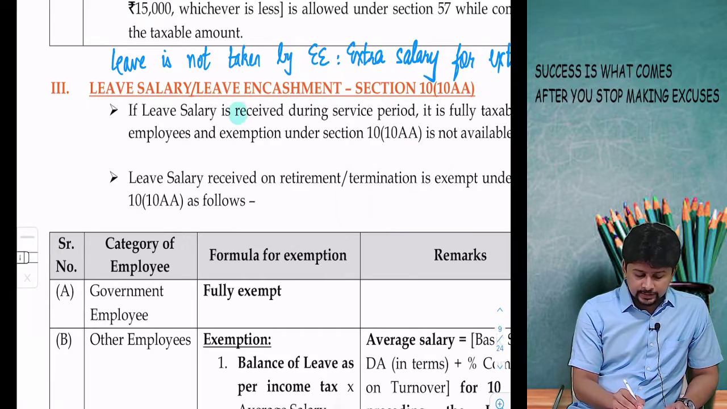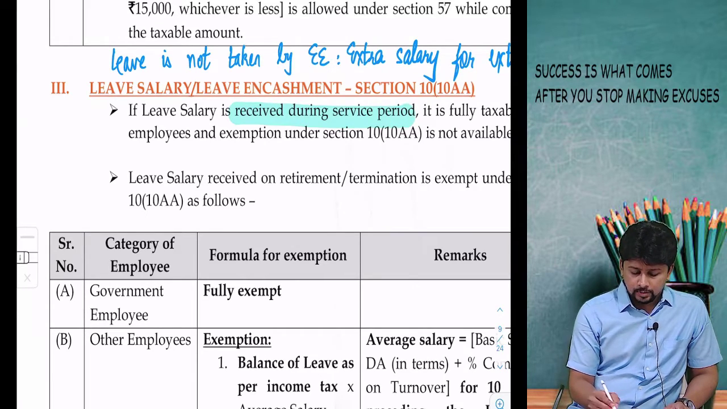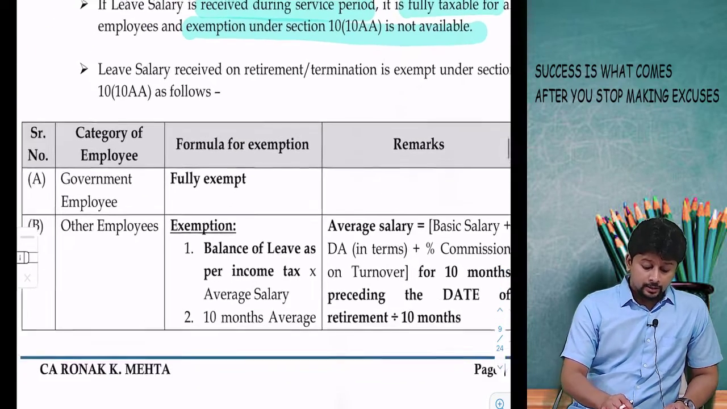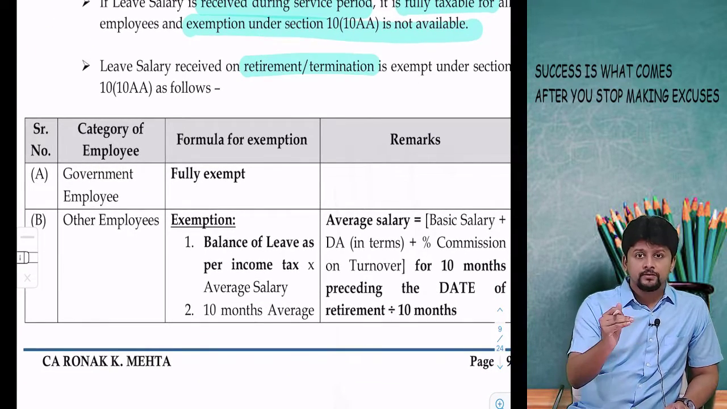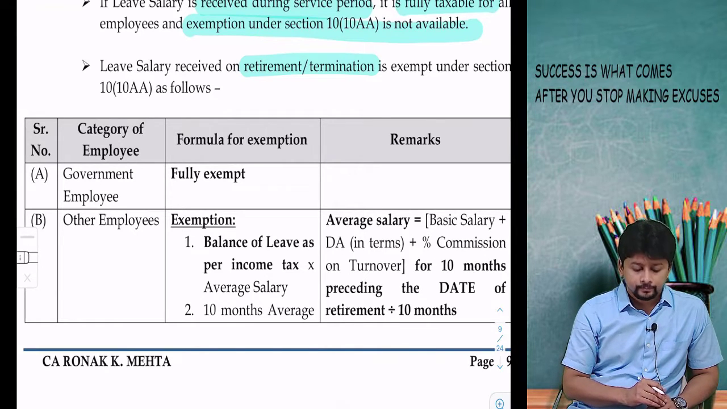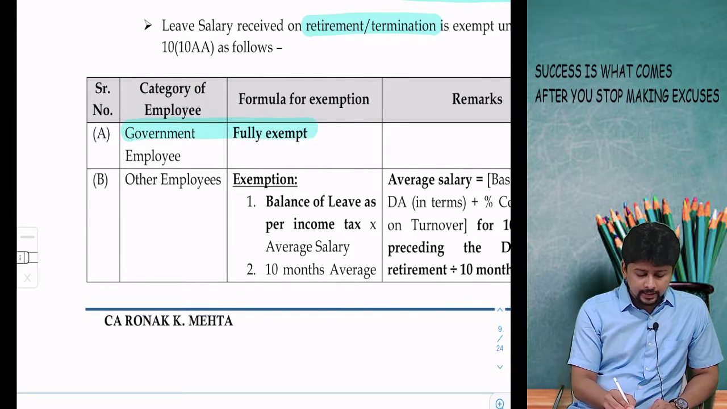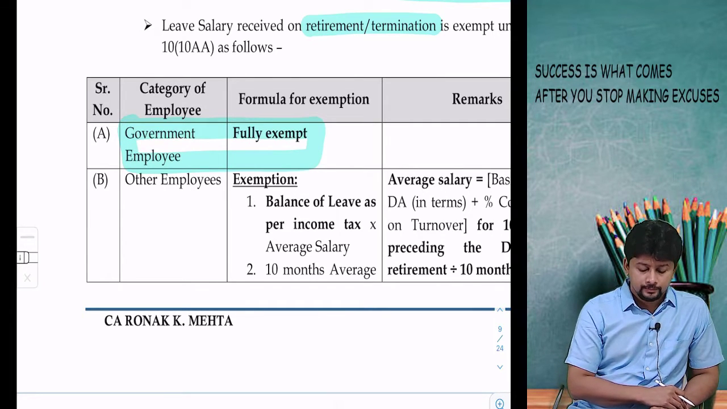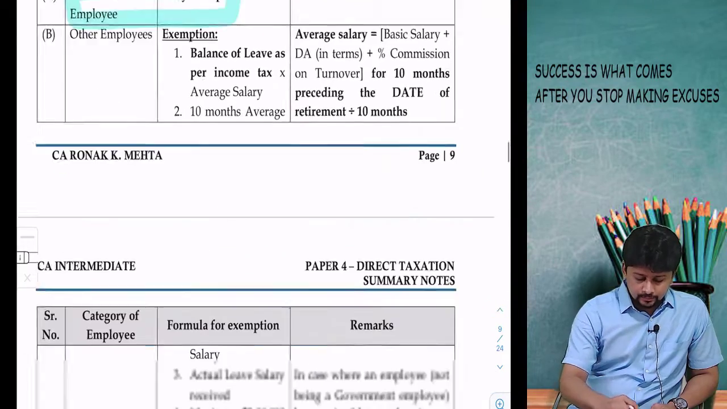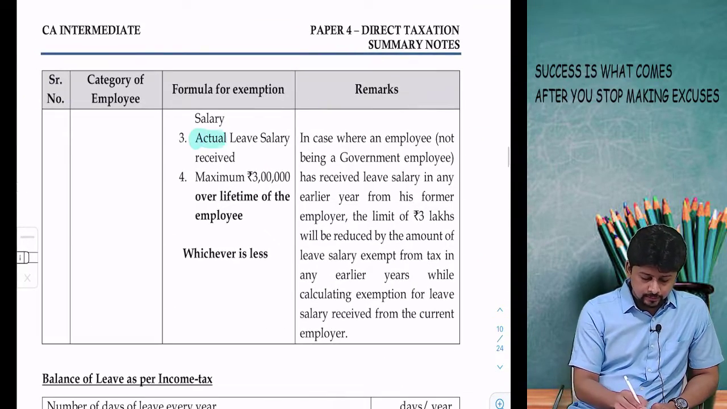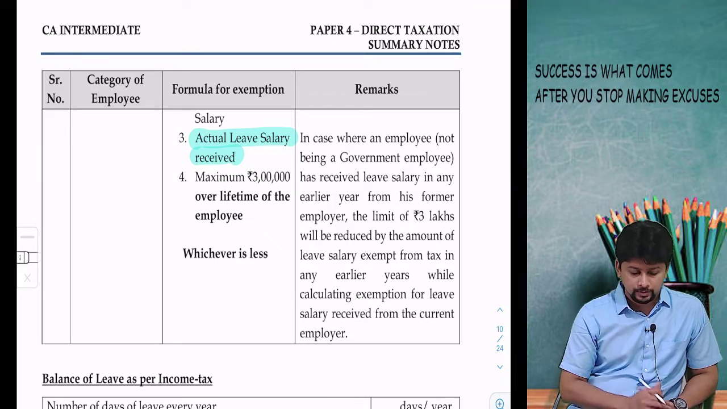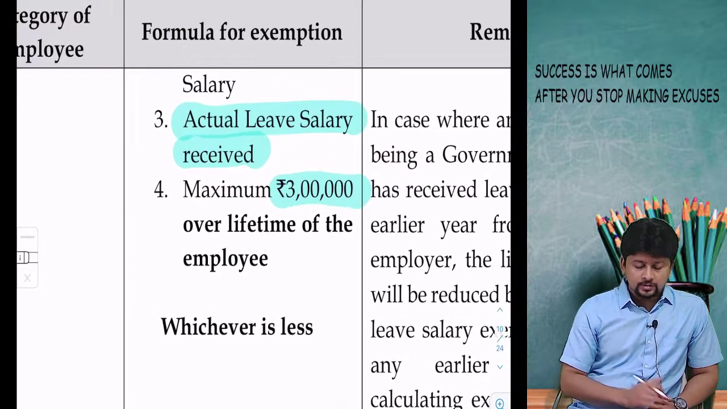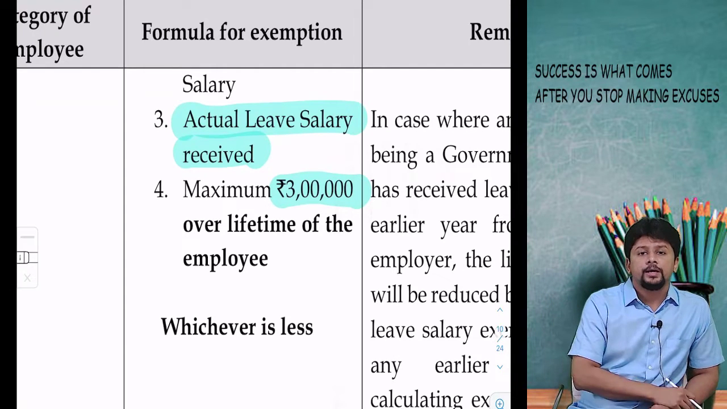If leave salary is received during service period, exemption not available, fully taxable. Exemption is available only if the leave salary is paid on retirement. Now when you receive the money on retirement, government employee, fully exempt. Other employees, the formula now comprises 4 things. Number 1, actual leave salary received, actual amount. Number 2, maximum 3 lakhs. But the concept of over lifetime of employee is applicable here.